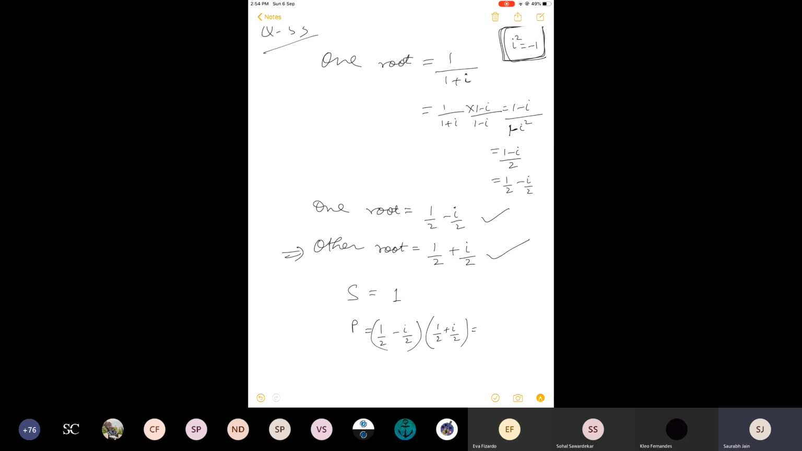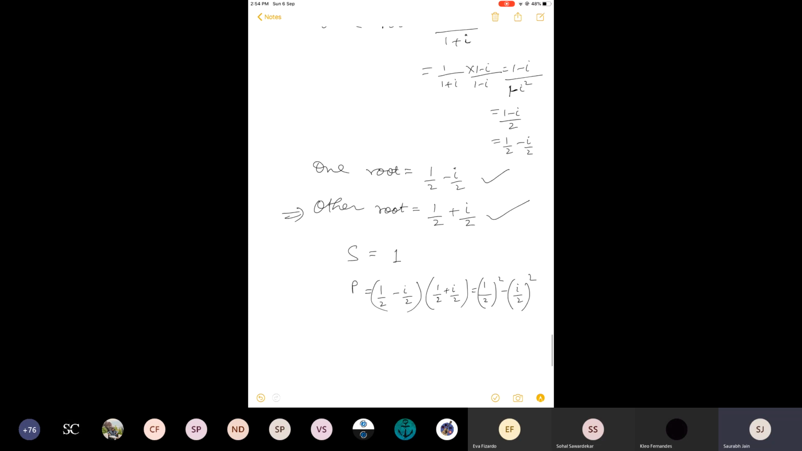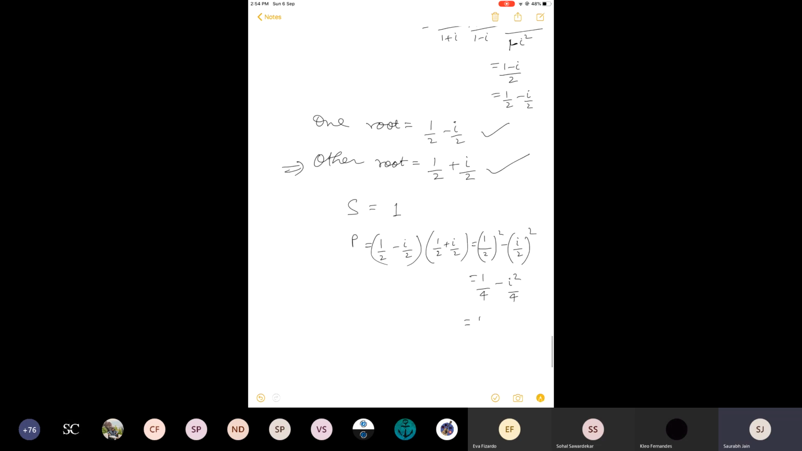So this is how much? A minus b into a plus b, a square minus b square. So 1 by 2 square is 1 by 4. This is minus iota square by 4. Once again, you will have to use the value of iota square. Iota square is how much? Minus 1. So this will be plus 1 by 4, 1 by 4 plus 1 by 4, that is 1 by 2.